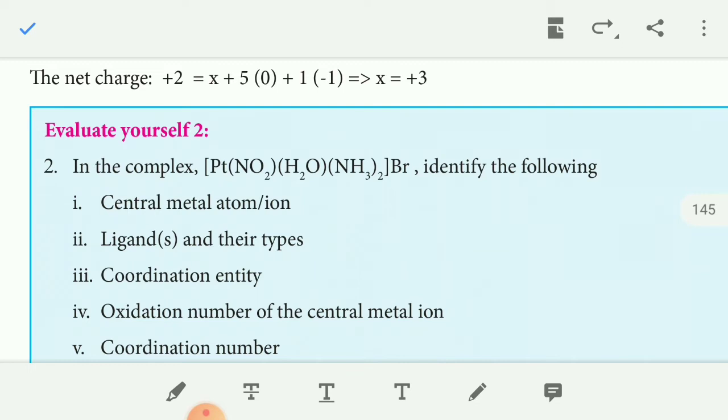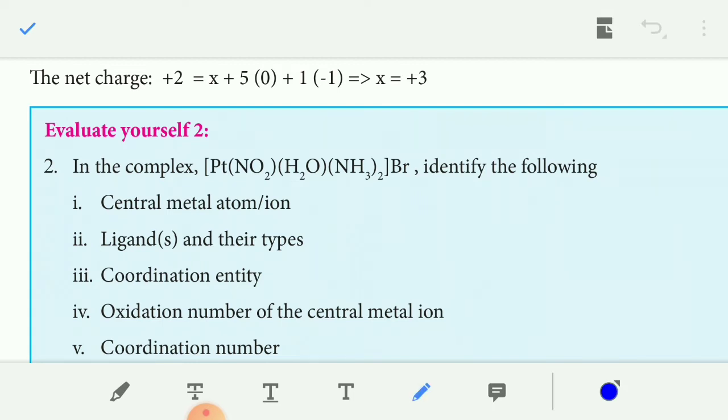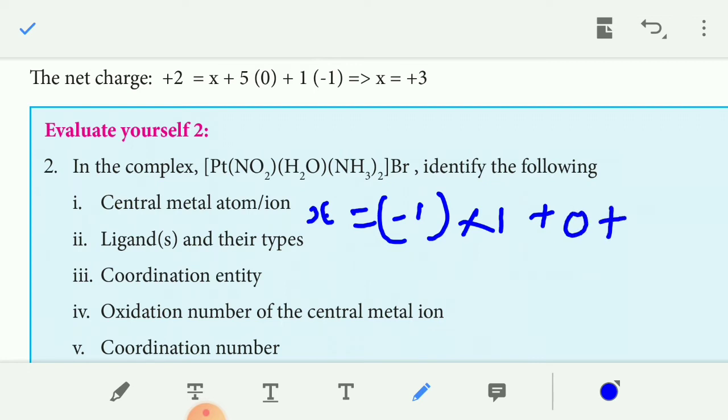Now you calculate the oxidation number of the central metal atom, the oxidation state of platinum. Let it be X. NO2 has a charge of -1, and there is 1 of it, so -1, plus water, whose charge is 0, plus ammonia, 2 of them, with charge 0.